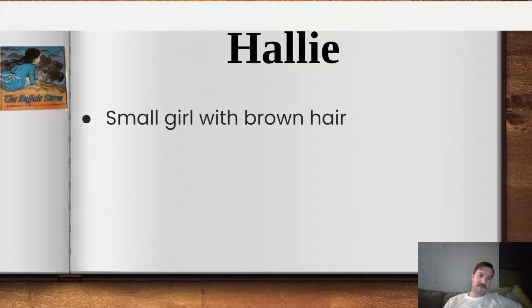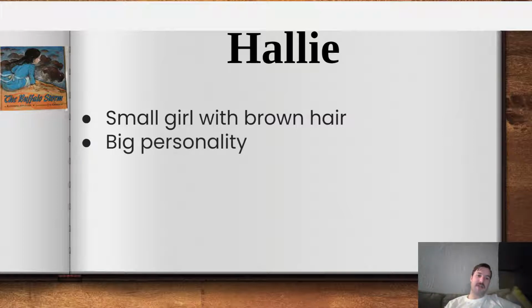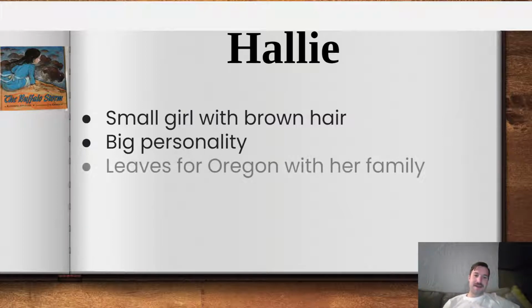First of all, she was just a small young girl with brown hair. So kind of talking about her physical description. She had a big personality. She wasn't really nervous all the time. She was like a big personality who wasn't afraid to speak her mind and let people know that she was there. She leaves for Oregon with her family on the Oregon Trail.